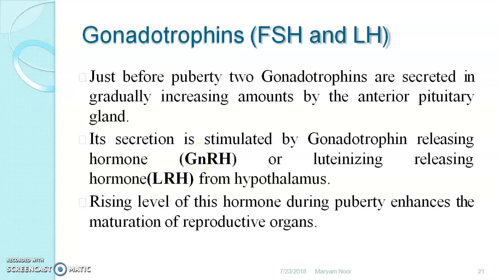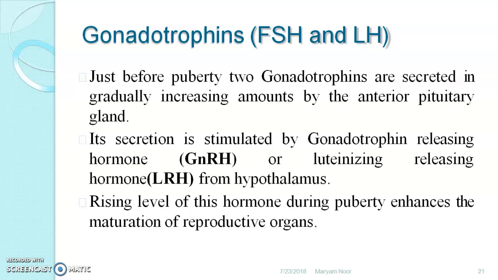Students, here we are continuing with part 3 of pituitary hormones, pituitary gland secretion. We have already seen other hormones including growth hormone, thyroid hormone, adrenal hormone, and how these are secreted by the anterior lobe of the pituitary. Now let us talk about gonadotrophins. Gonadotrophins can be divided into two hormones: one is follicle stimulating hormone and the other is luteinizing hormone. These two hormones are secreted by the anterior pituitary gland.